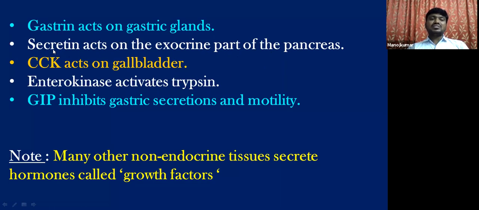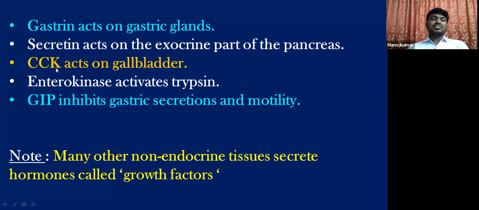And by this, what happens? The acidic nature of the gastric juices is brought to alkaline nature. So to convert the acidic chyme into alkaline, the release of secretin is very, very important for the further process of digestion. So secretin is released, acts on the pancreatic exocrine part, and helps in the release of water as well as bicarbonate ions.